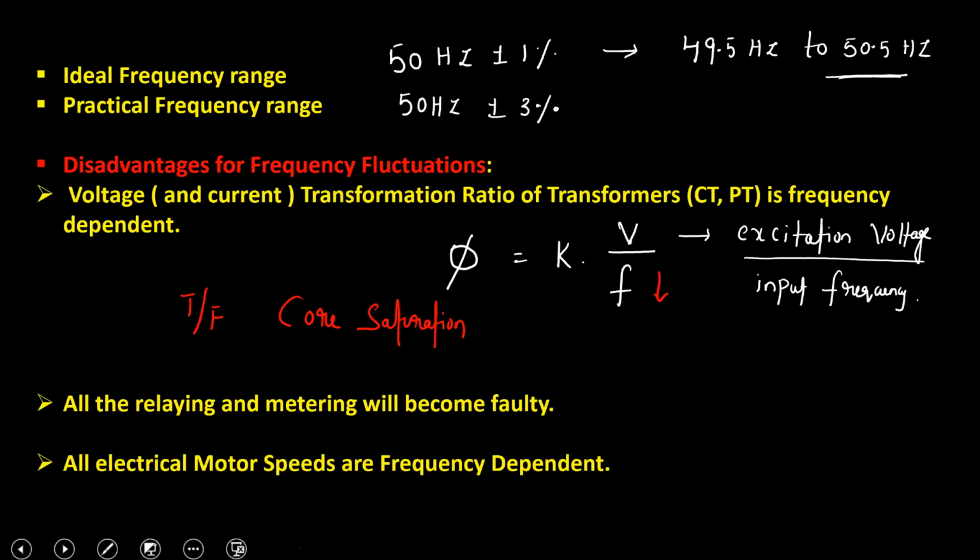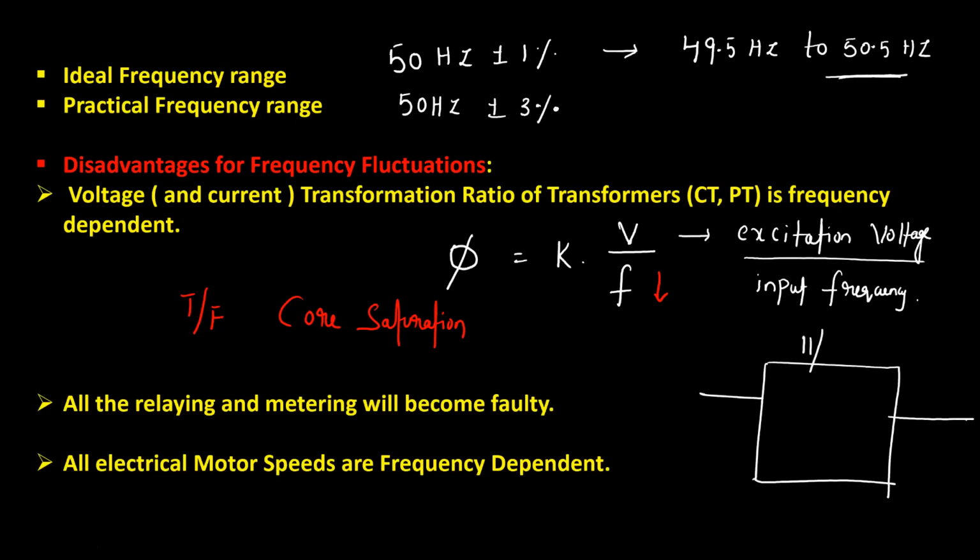For example, what happens if I take a transformer whose voltage rating is 11 by 33 kV, let me say. If my transformer core saturates, what happens? Ideally, what you would expect is that if I apply 1 kV as the input to this transformer, my output should be 3 kV. If I apply 5 kV, my output should be 15 kV. If I apply say 8 kV, the output should be 24 kV.